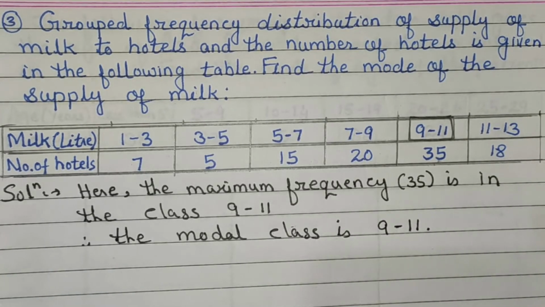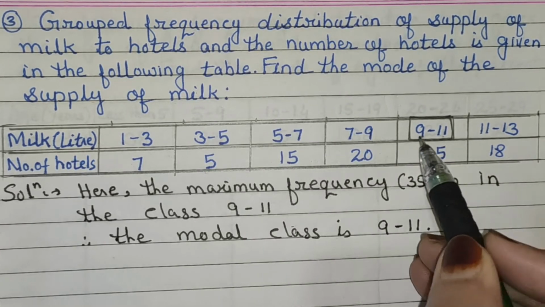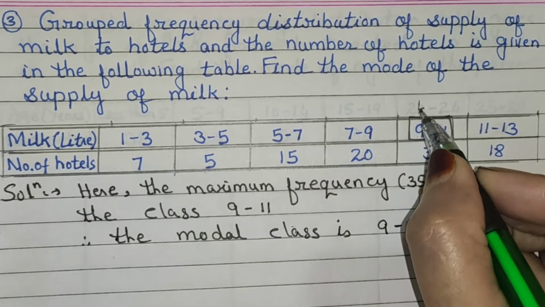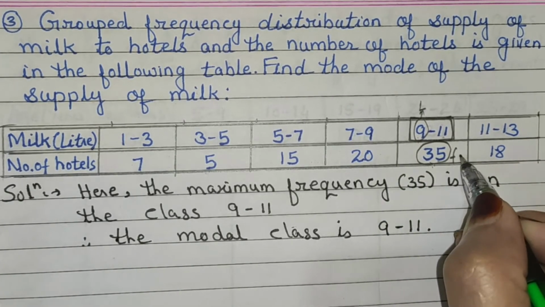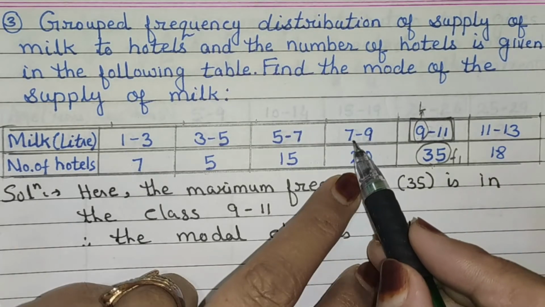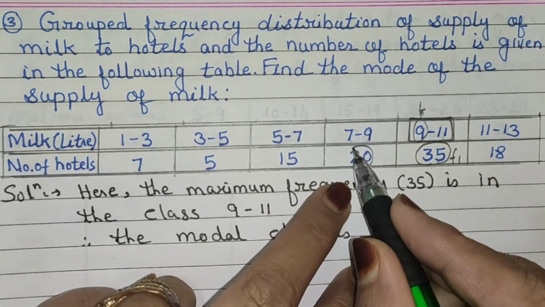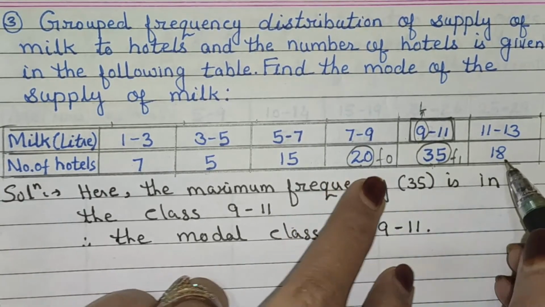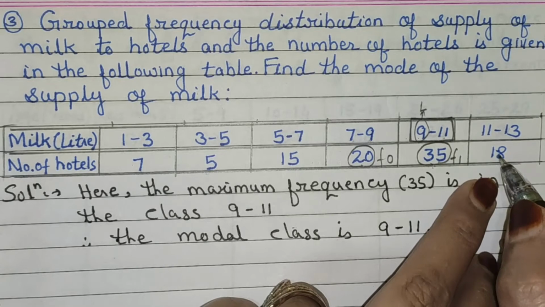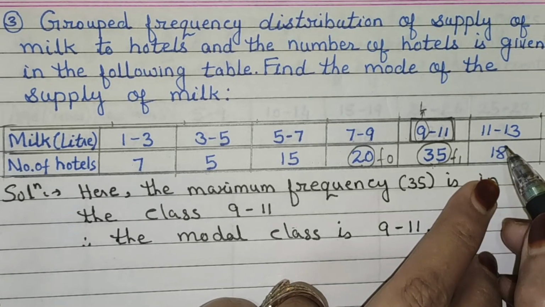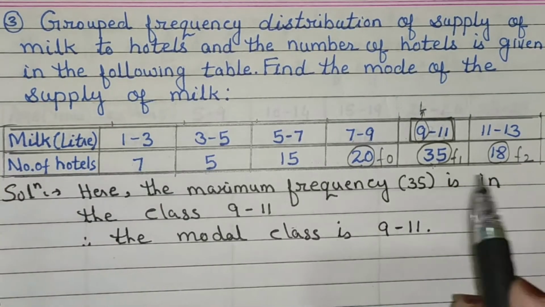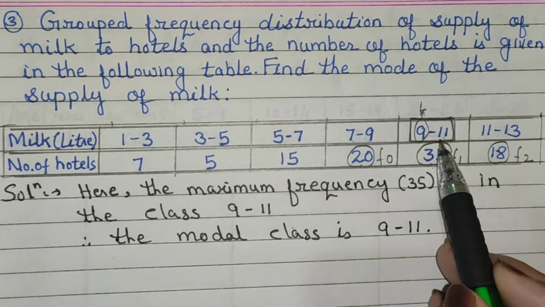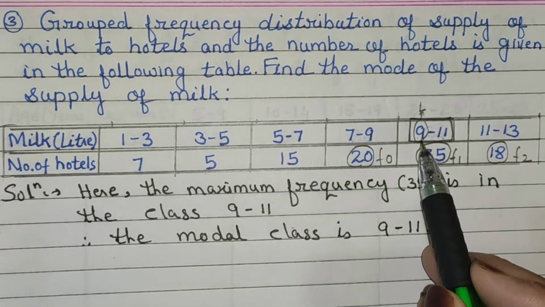Now look at the table here. 9 is the lower limit of the modal class, it is the value of L. 35 is the frequency of the modal class, it is the value of F1. The frequency of the class preceding the modal class is 20, it is the value of F0. And 18 is the frequency of the class succeeding the modal class, it is the value of F2. And h is the class interval of the modal class, 11 minus 9 we get 2. Therefore the value of h is equal to 2.